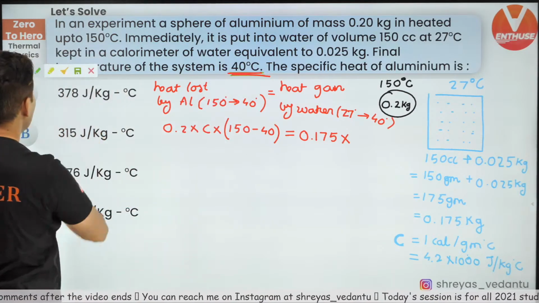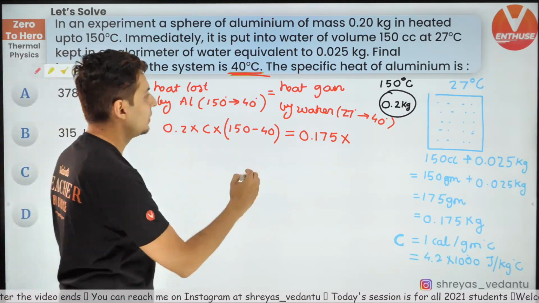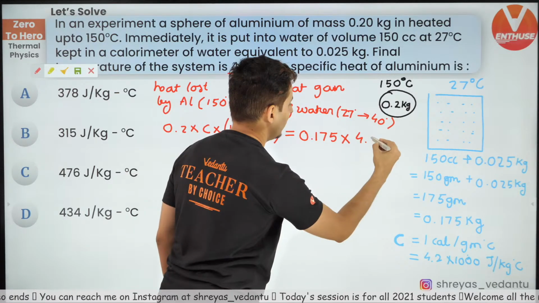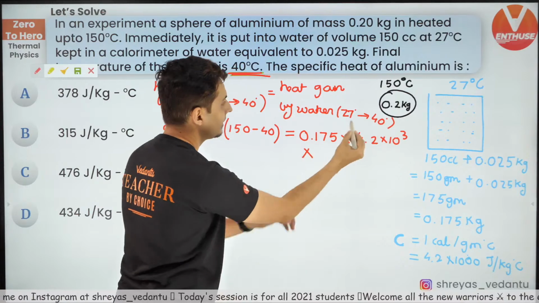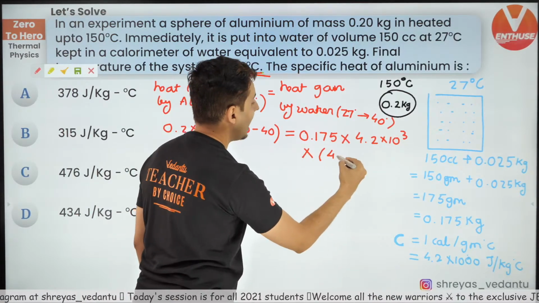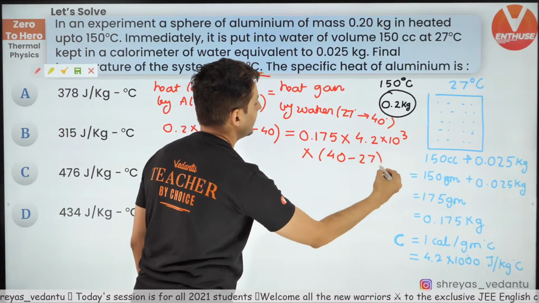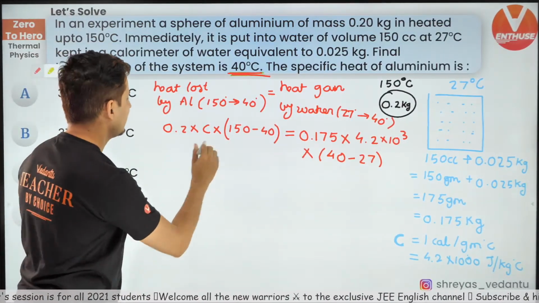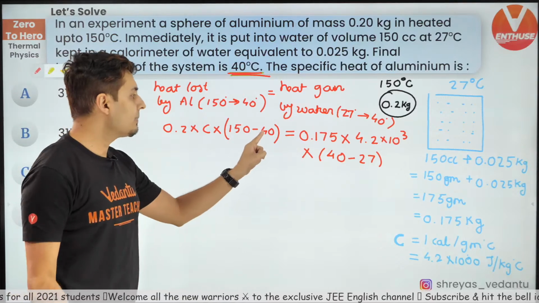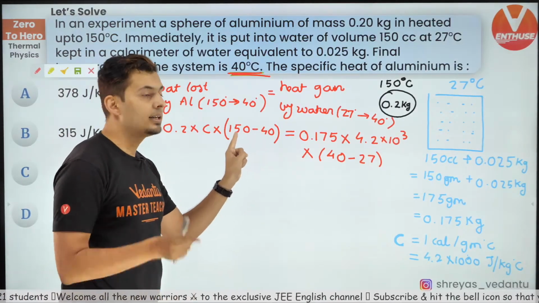Everybody understanding it? So that means you are going to put 4.2 into 10 to the power 3. And the last thing, change in temperature: higher minus lower. That's it. Now you just need to solve this, guys. It's not that difficult. 150 minus 40 is 110.